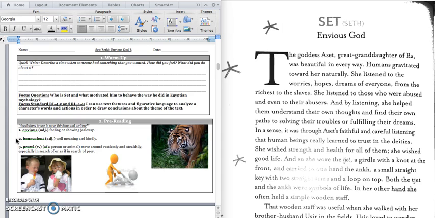The next word is benevolent. That's when you are kind or you treat someone kindly. And so this person is being benevolent to this other person because he's helping her up.